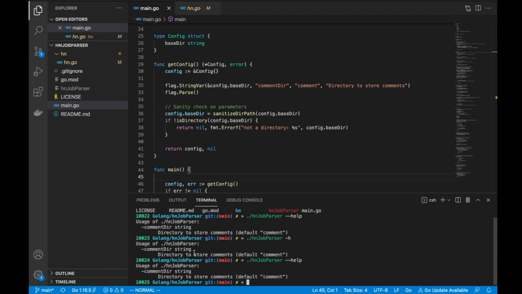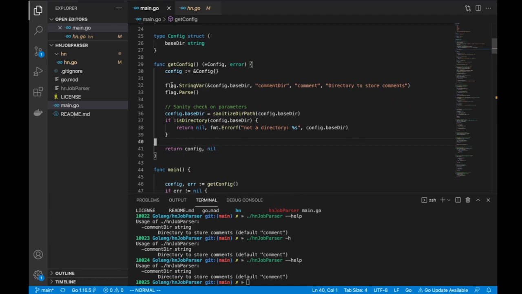So if you're using the built-in flag package of the standard library, it is not going to provide you your normal Unix style flags. If you want that, there are separate libraries out there that you can integrate with your application, and then you can get those Unix flavor command line flags.